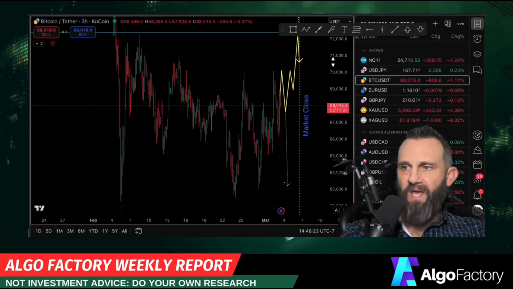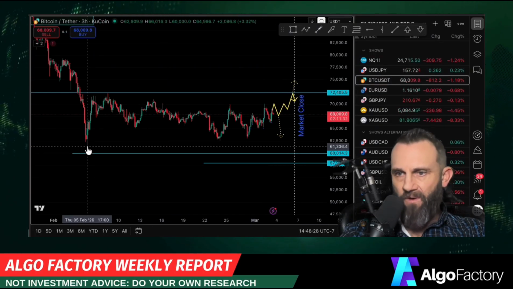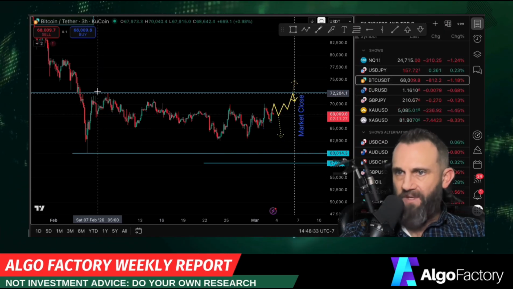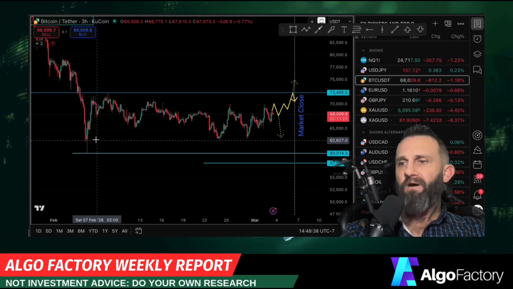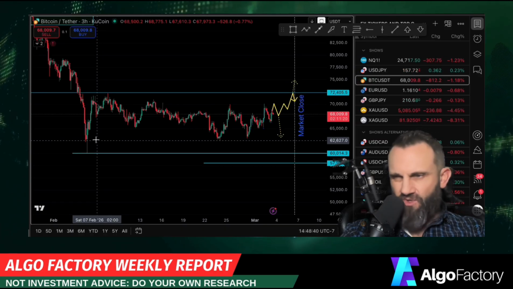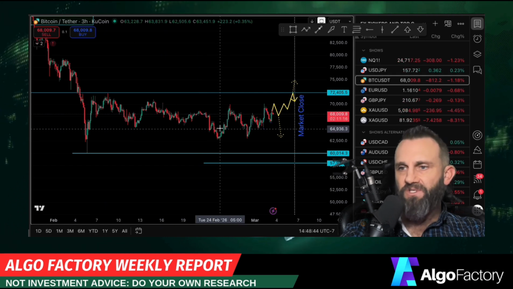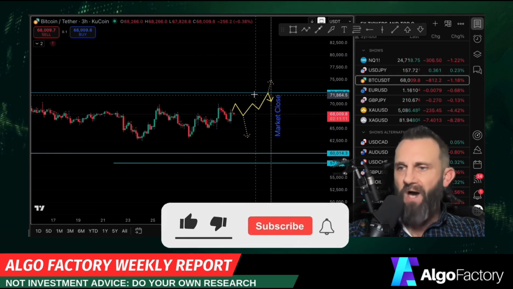Bitcoin has been heading down for quite some time. And if you look at this move going all the way back to February, it's remained between about 60,000 and 72,000. And really it's in a bit tighter of a range, say 62,600 up to that 72,000 level. So price is just bopping back and forth, getting a little steam on it.